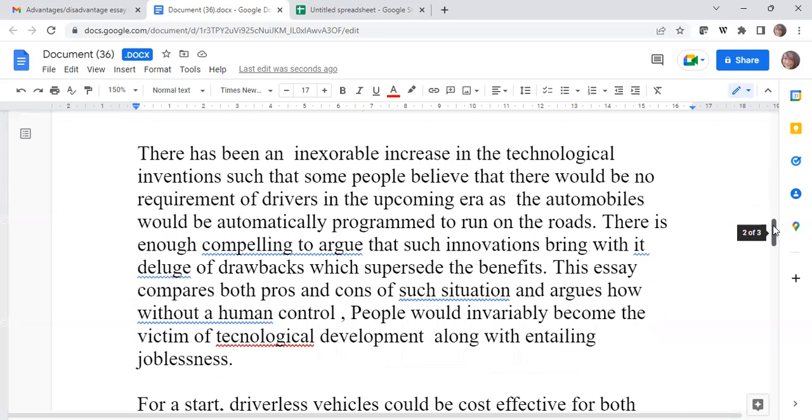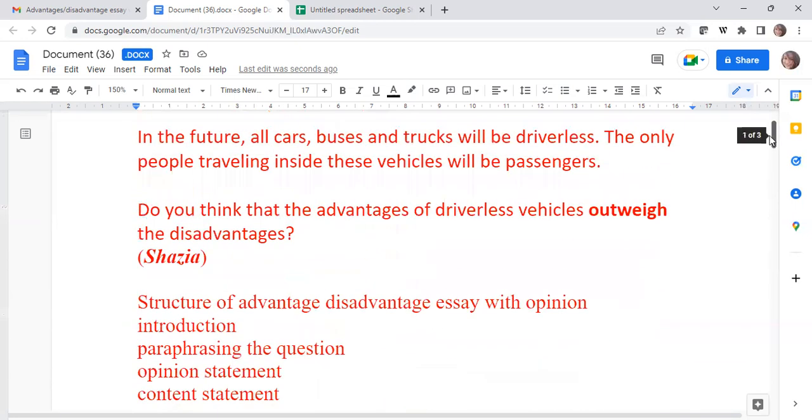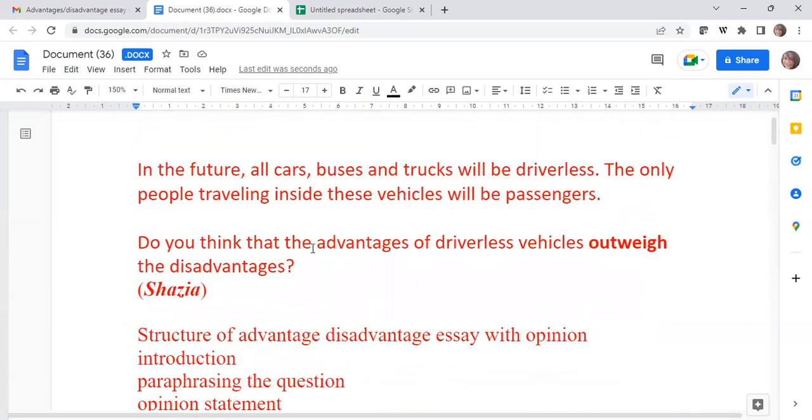Now, if we look at the essay, Shazia has already given a strong opinion statement, and probably she is taking the side of drawbacks. If we look at the question, it says that in the future, all cars, buses, and trucks will be driverless. The only people traveling inside these vehicles will be passengers. So the car will be driven by automated things like maybe AI, maybe robots or something.